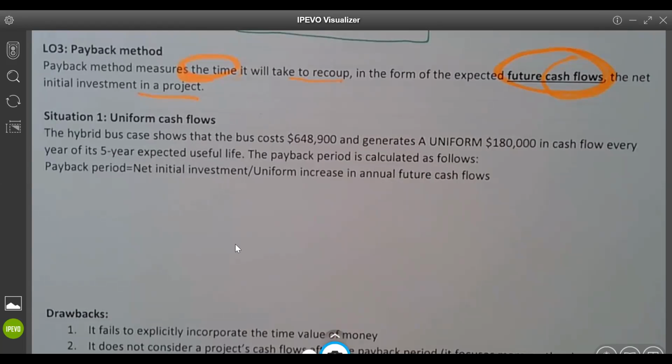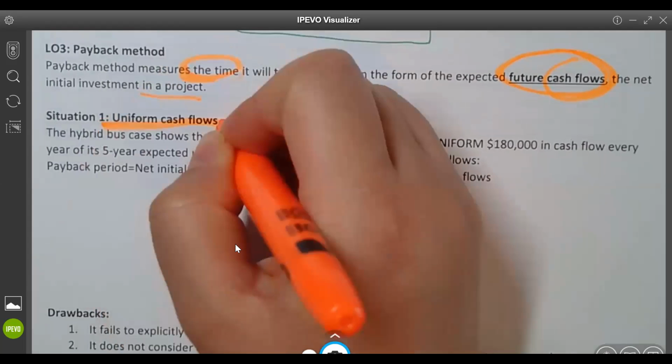So we want the payback to be shorter in years. That means better. But we want the NPV larger. That means better. So make sure once you get the concept, you will know. You don't need to try to memorize. The first situation is very easy, uniform cash flow, as I said.